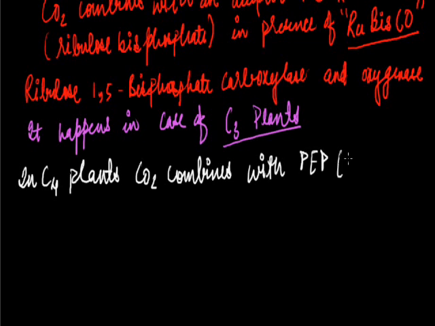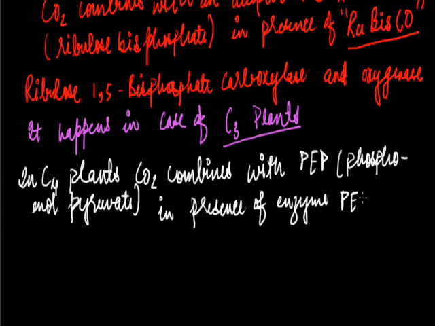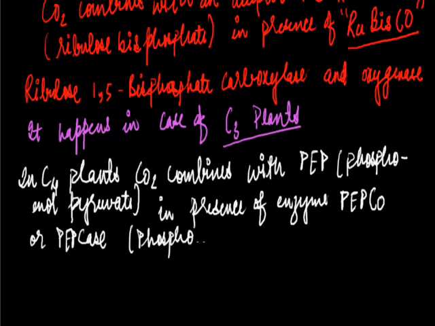PEP stands for phosphoenol pyruvate, in the presence of enzyme PEPCO, where the O is small, also known as PEPcase, phosphoenol pyruvate carboxylase.